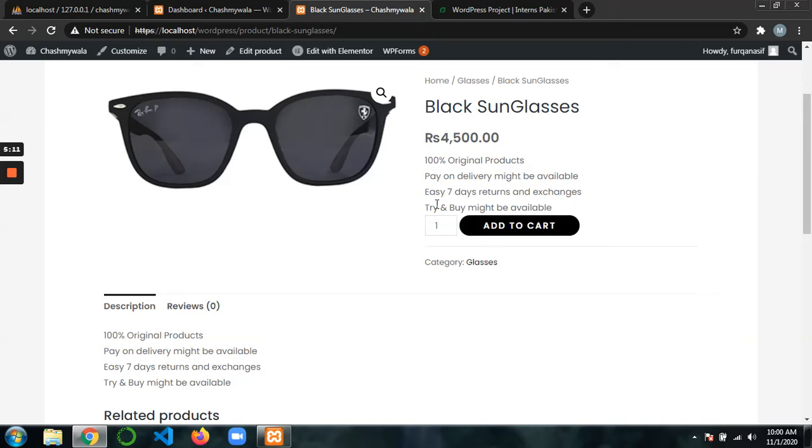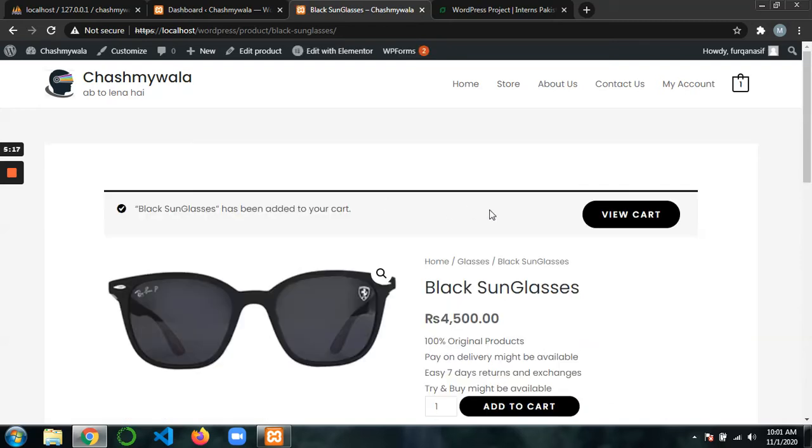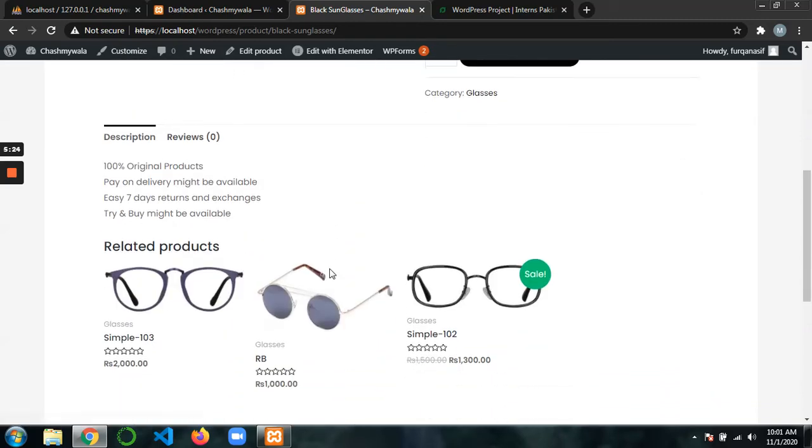So add to cart, I like that one. Okay, add to cart, and now it will be added in my cart. So it's giving me the option: black sunglasses has been added to your cart. View cart if you want to view it now, but I thought now I should buy